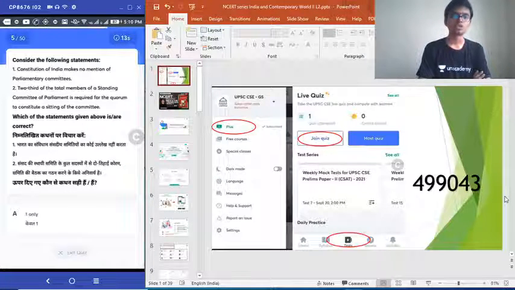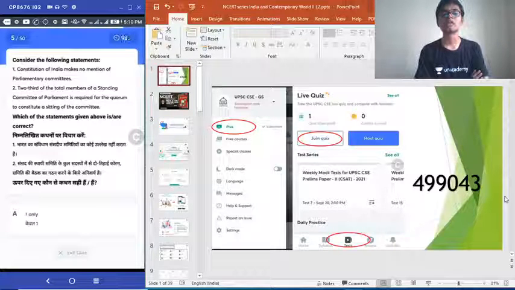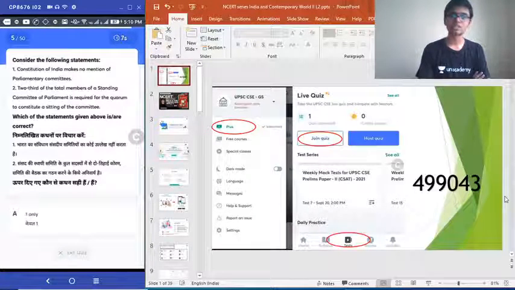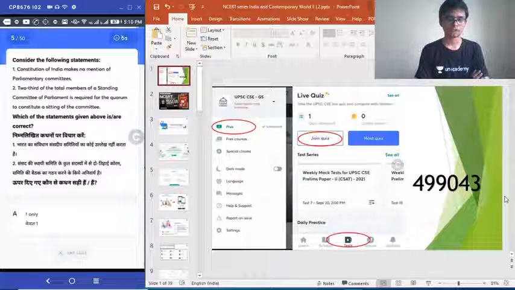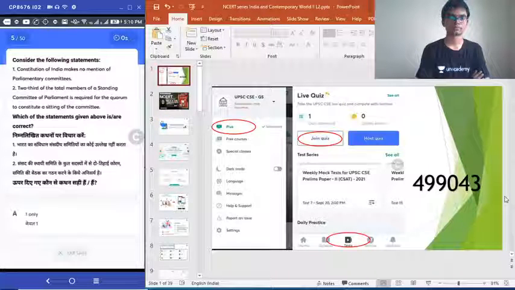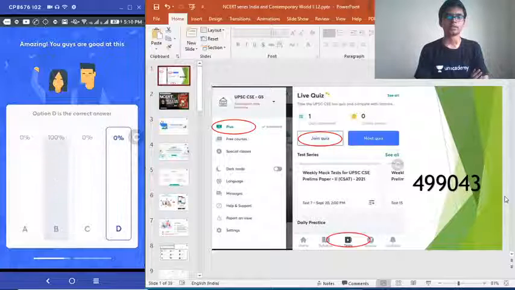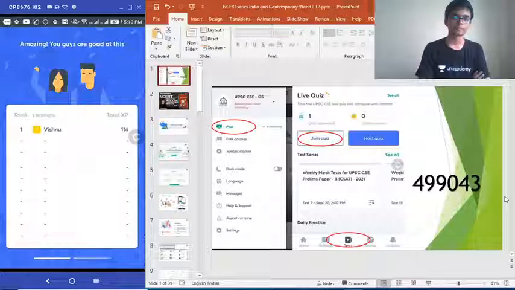Number 2. 2/3 of the total members of a standing committee of parliament is required for quorum to constitute a sitting of the committee. Which of these statements is or are correct? No one getting it. Moving on.